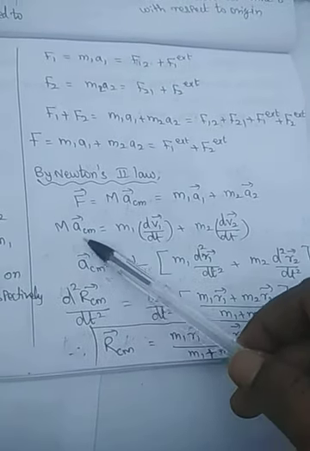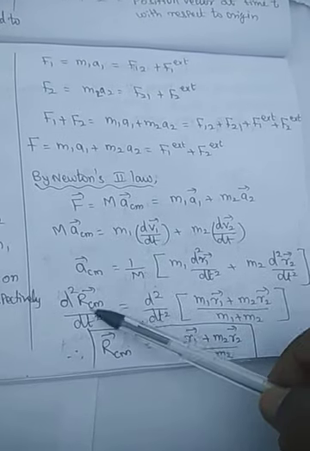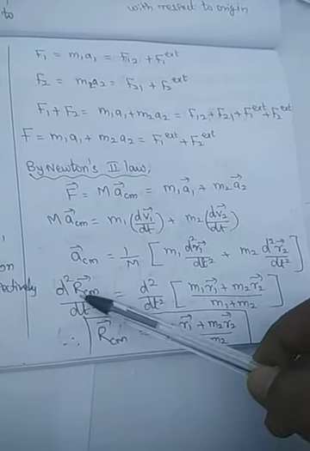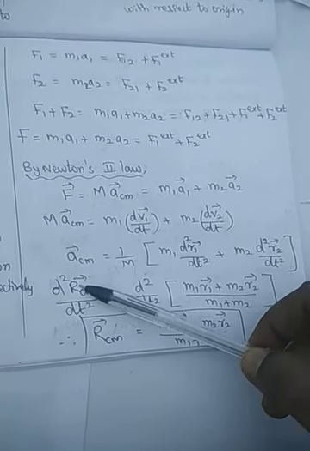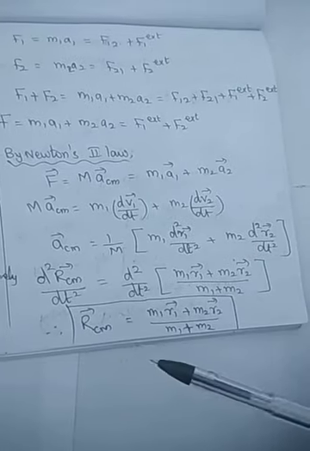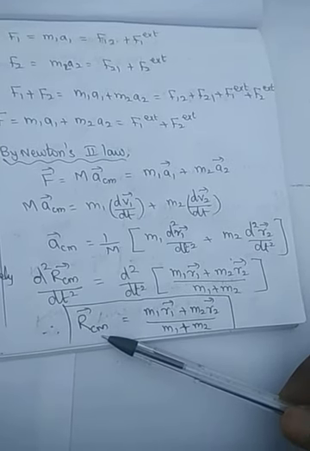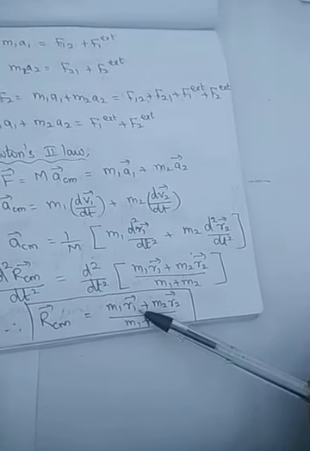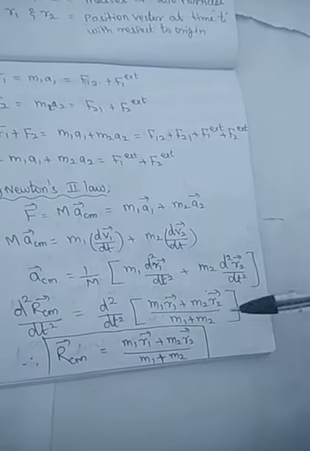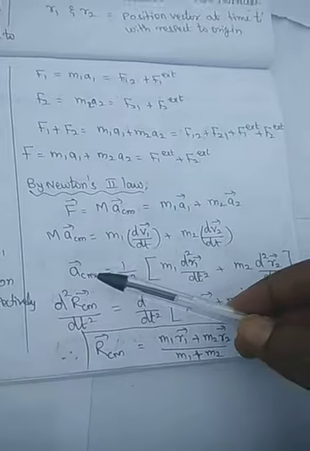Here also, the acceleration of the center of mass is equal to d squared Rcm by dt squared, where Rcm is the position vector of the center of mass. So d squared by dt squared gets cancelled, and the position vector of the center of mass is equal to m1 r1 plus m2 r2 by m1 plus m2. So dear students, very simple.